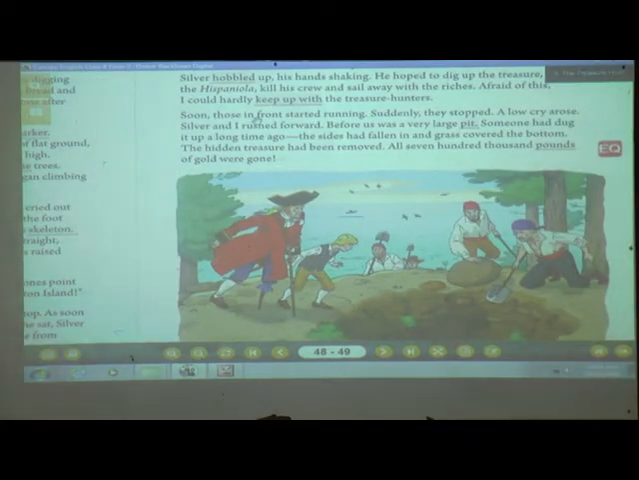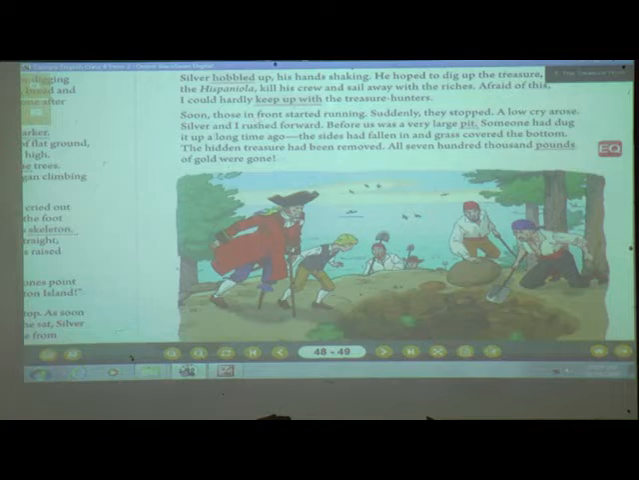Now Silver hobbled up, which means he walked slowly. As he was climbing, he was very tired, and Silver walked slowly with a limp, and you can see one of his legs also. So he was having some pain, and his hands were also shaking.